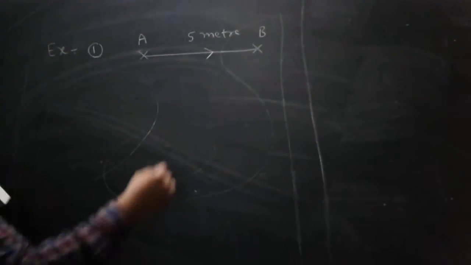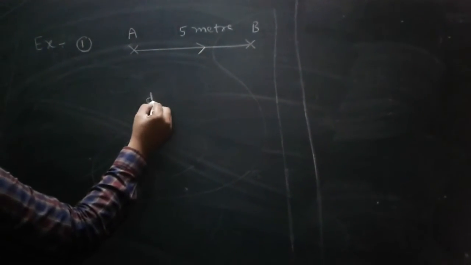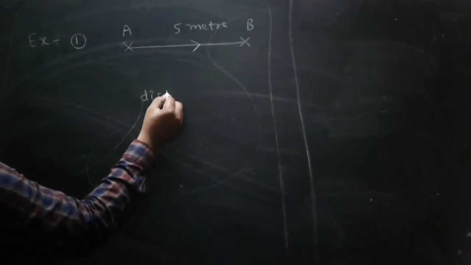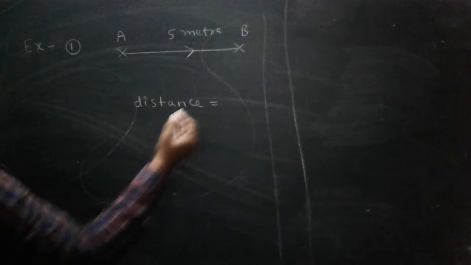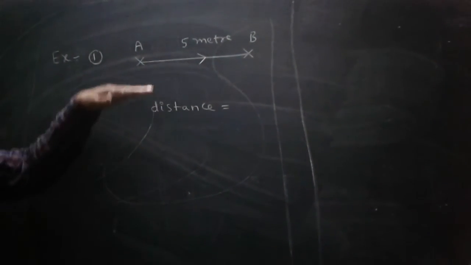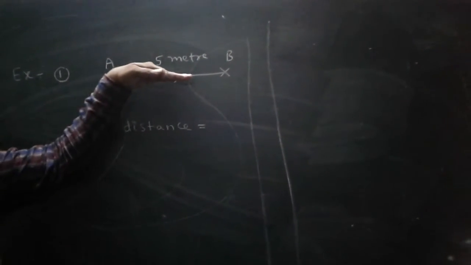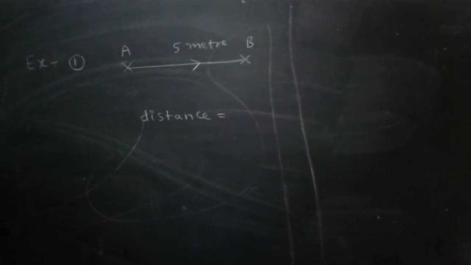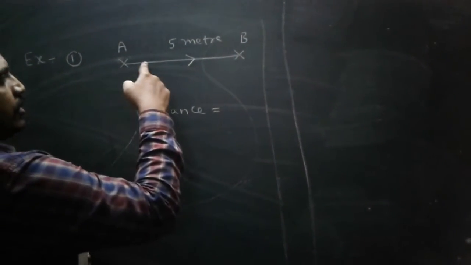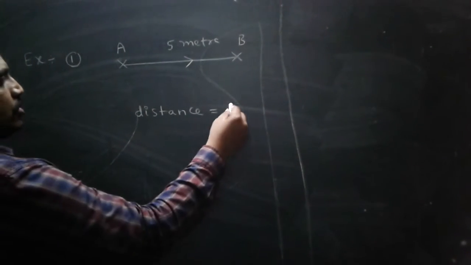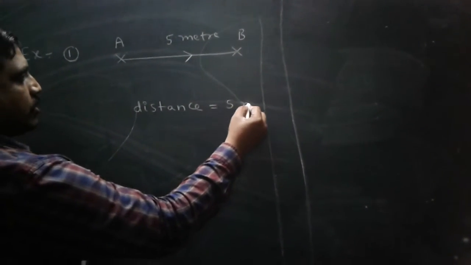What is the distance? Distance means the body's moving path. Here the body is moving along a straight line, so the traveling path is 5 meters.